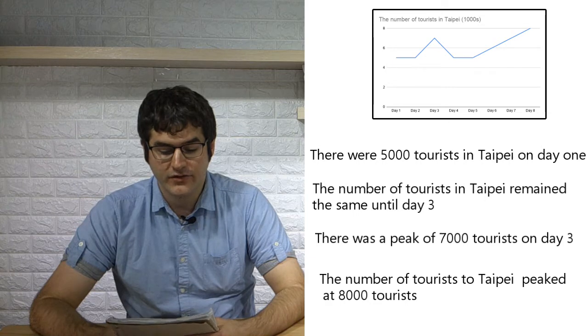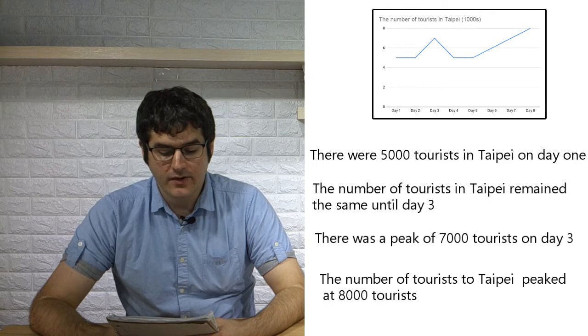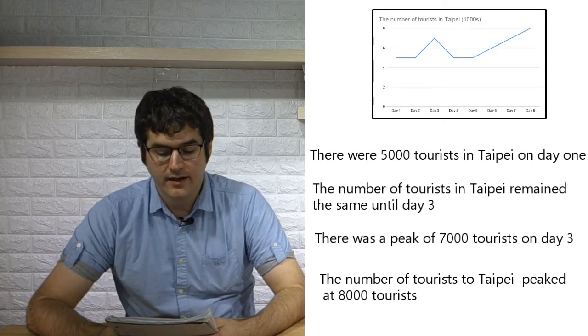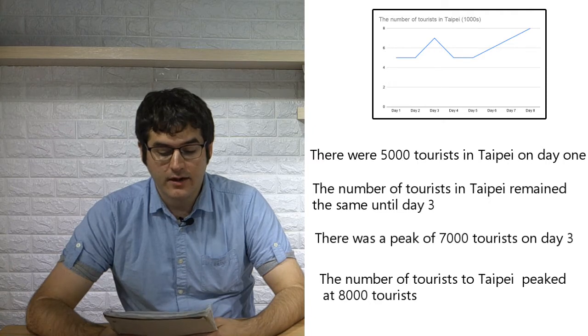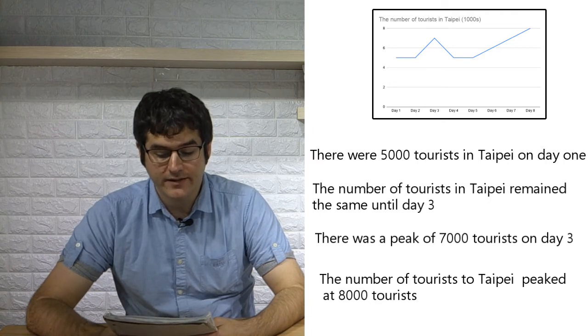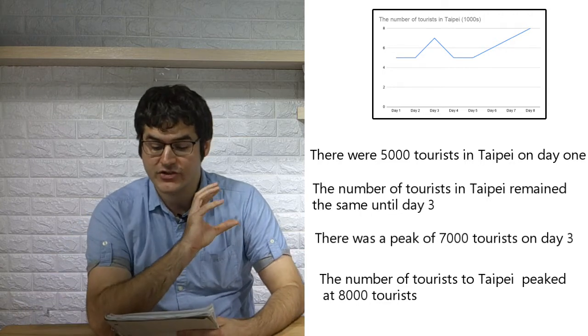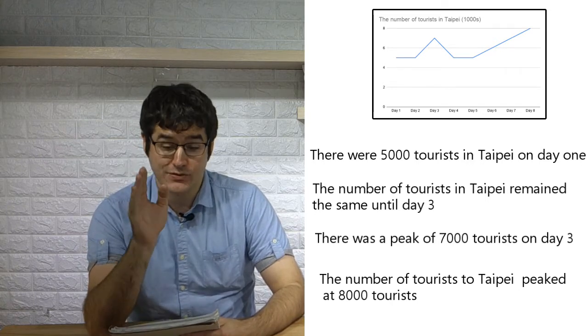5,000 tourists in Taipei on day 1? Did you say the number of tourists in Taipei remained the same until Lesson 8? Did you say there was a peak of 7,000 tourists on day 3? Did you say the number of tourists to Taipei peaked at 8,000 tourists? Remember, these are the sentence frames. You can see that we've changed them, we've changed the content, but the structure of the sentence is the same. These are the sentences you need to use.